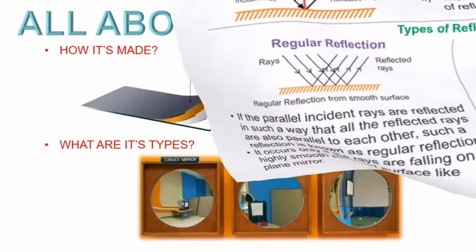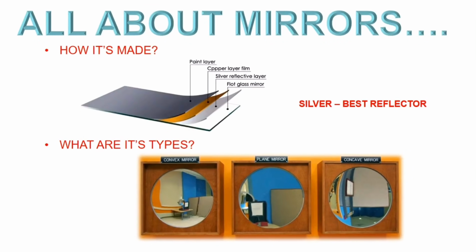All about mirrors. How is a mirror made? Any idea, children? Mirrors are made by silvering, or spraying a thin layer of silver or aluminium onto the back of a glass sheet. To protect the silver layer, other layers are used. Hope you can see the same in the picture.